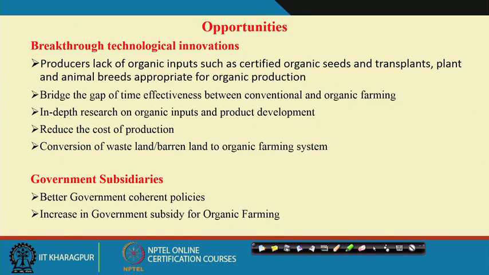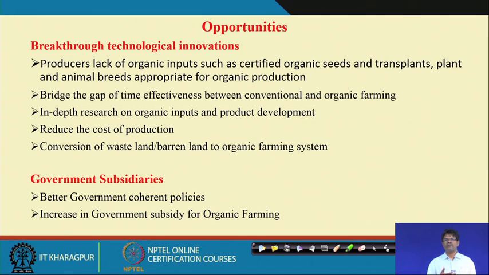Then another opportunity is government subsidy. With a better, coherent government policy, the government should provide some type of incentives to organic farmers, so that more and more farmers can come under organic farming and convert their land. Then there should be an increase in government subsidy for organic farming, so that farmers can be interested.